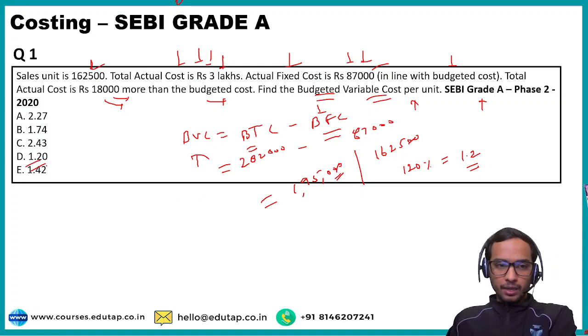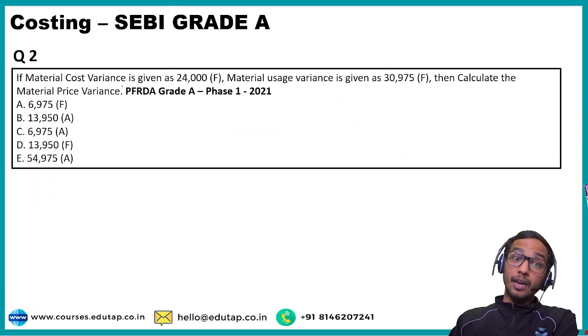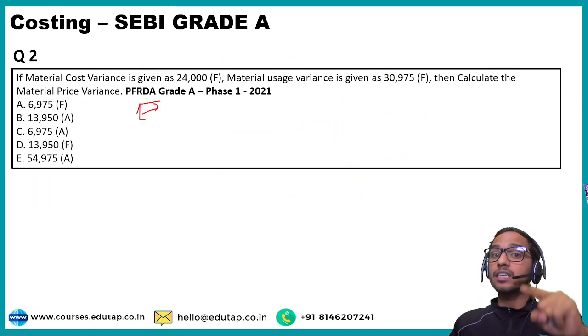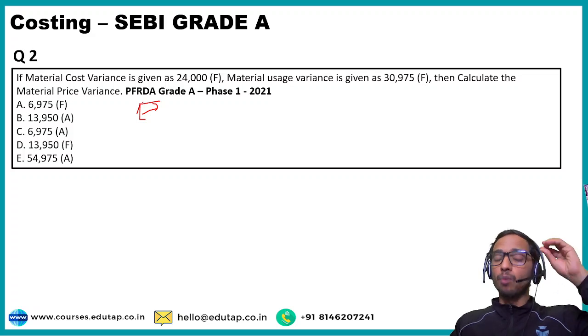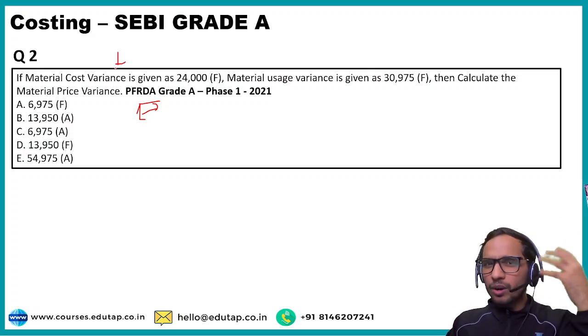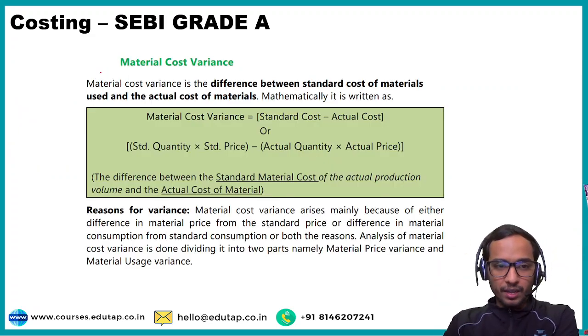ठीक है? Got it? Now let's move to the second question of the day. It is also a PYQ. See, I have told you कि in the standard costing, numericals become the most important part. So it is talking about the variances. So let's try to understand first the variances, then we are going to get into the question.